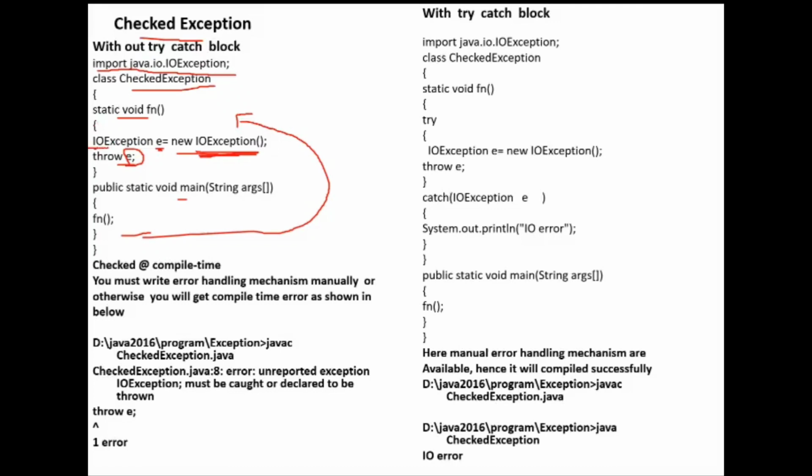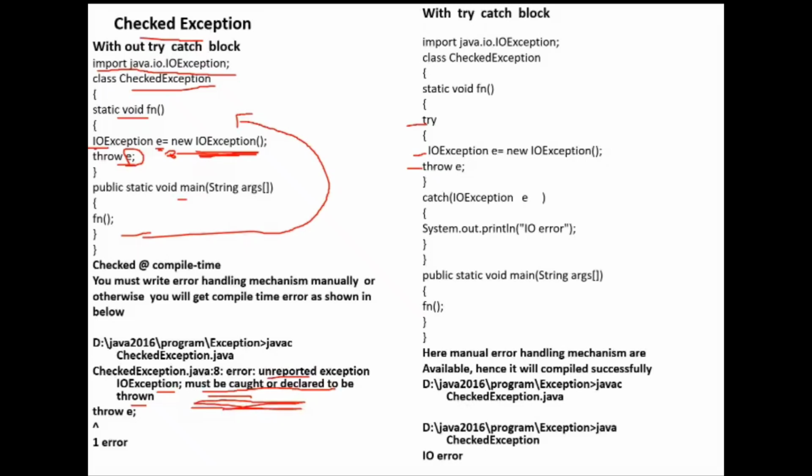So what will it do? After compilation, this program shows a compile time error. What is it showing? Checked exception: unreported exception IO exception must be caught or declared to be thrown. What is the meaning? Here one exception is created and that exception is thrown, and for that you have to write the handling mechanism. The compiler conveys to us that one exception is thrown, so that exception should be handled. That's why we have to write this statement within a try catch block, otherwise we will get a compile time error.